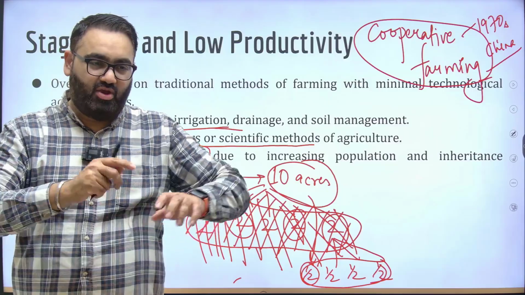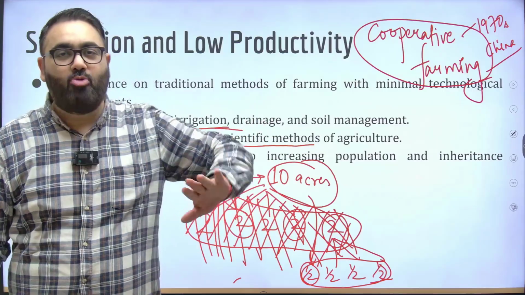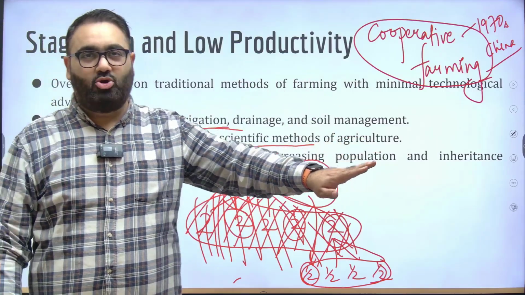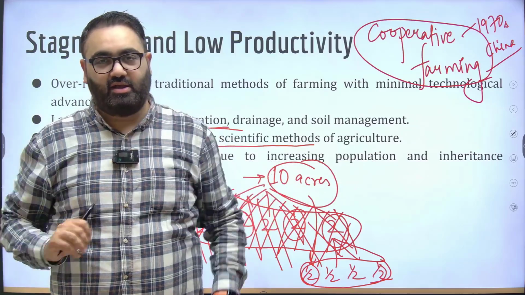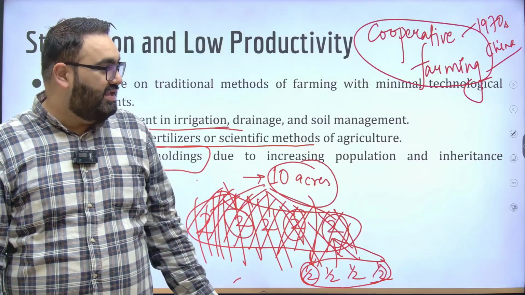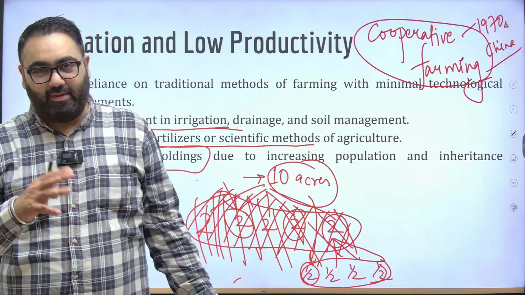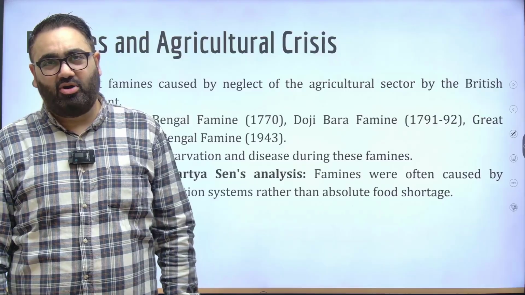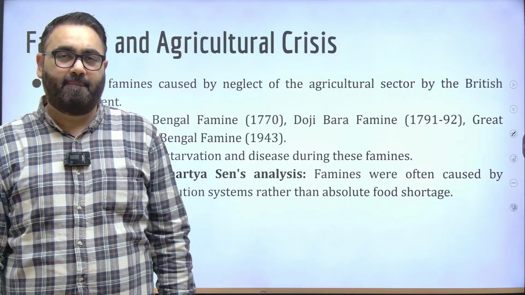Productivity as in, if you have 1 acre of land, how much wheat are you able to grow in that 1 acre as compared to how much wheat grows in India in 1 acre of land. In case of China, that number is larger. In India, the fragmentation of land has made sure that productivity has remained lower.